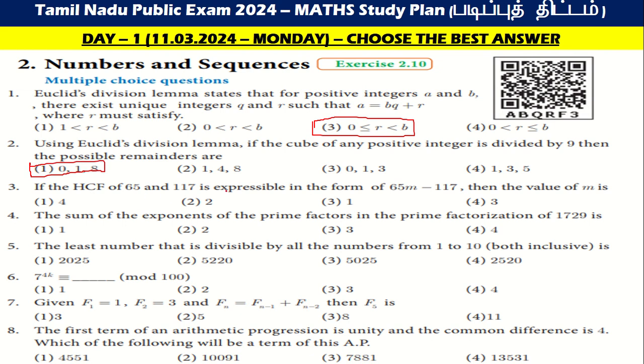If the HCF of 65 and 117 is expressible in the form of 65m minus 117, then the value of m is 2. Next, the sum of the exponents of the prime factors in the prime factorization of 1729 is, the answer is 3. The least number that is divisible by all the numbers from 1 to 10, both inclusive, is 2520. Then 7 power 4k is equal to mod 100, they say, the first one will be the answer.